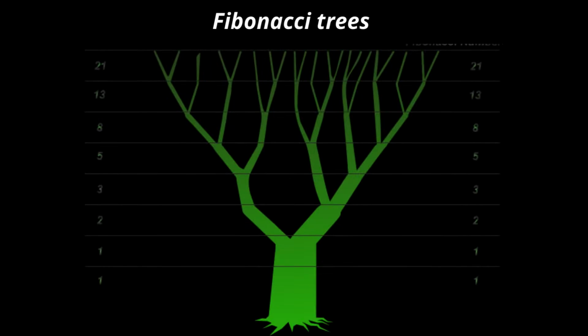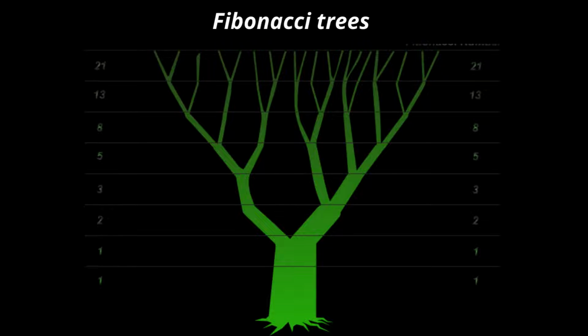And next, coming to the trees. Have you ever watched a tree growing? How many stems will be there? How many branches will be there? To our surprise, that also gives a Fibonacci series. When one branch splits into two, one branch will be straight, but the other branch will split into two. When you go to the next level, you can see the same pattern. So at any point when you draw a line and count how many branches are there in that particular tree, you can see the number of branches is in the Fibonacci series only.